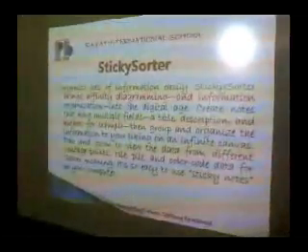The student, what has been created in the slide, right? Next is your Sticky Sorter. Yes, Parvez wants to tell us what is Sticky Sorter.